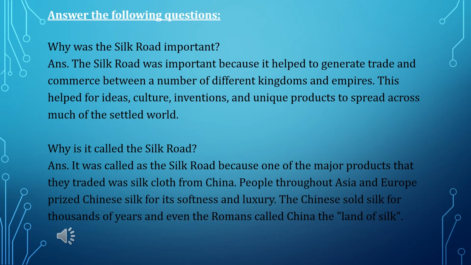Why is it called the Silk Road? It was called the Silk Road because one of the major products that they traded was silk cloth from China. People throughout Asia and Europe prized Chinese silk for its softness and luxury. The Chinese sold silk for thousands of years and even the Romans called China the land of silk.